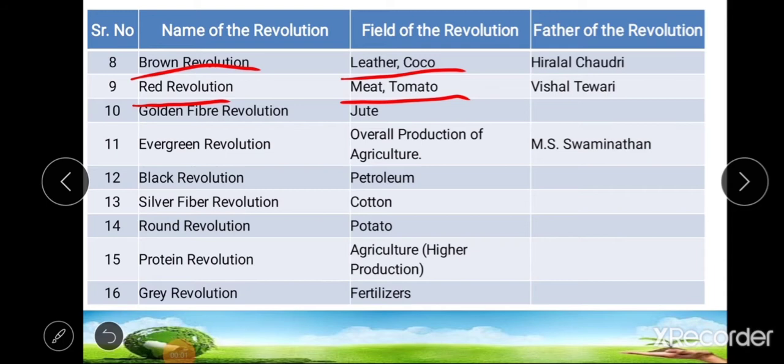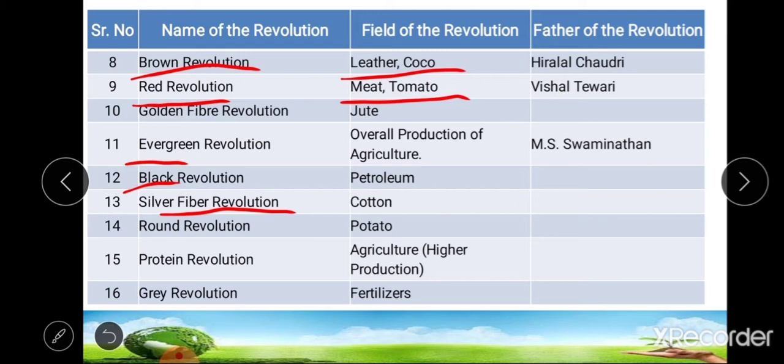11th type of revolution is evergreen revolution. So this evergreen revolution was done in the field of overall agricultural production, and father of evergreen revolution was M.S. Swaminathan. Then 12th type of revolution is black revolution. This black revolution was done in petroleum product. Then 13th type of revolution is silver fiber revolution, which was done basically in cotton crop.